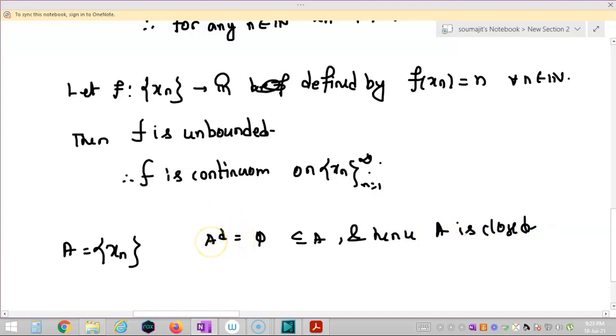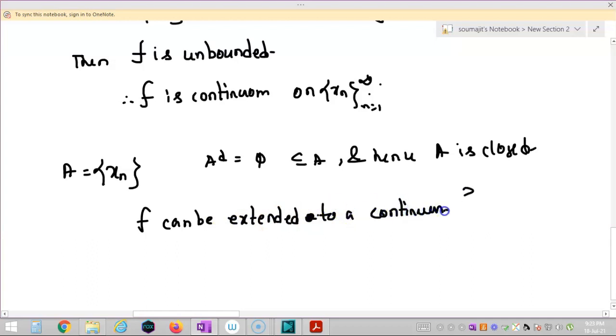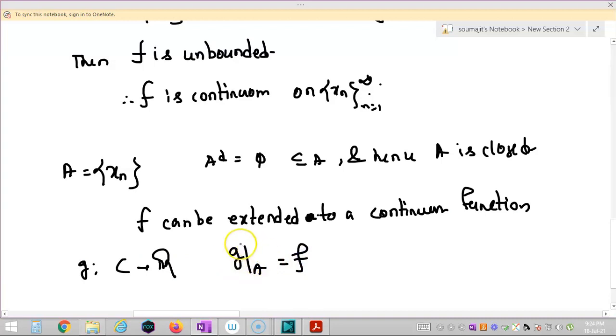We know that any continuous function on a closed subset of R can be extended, so f can be extended to a continuous function G from C to R, where G restricted to A is equal to f. G is continuous, and as f is unbounded, G is unbounded.